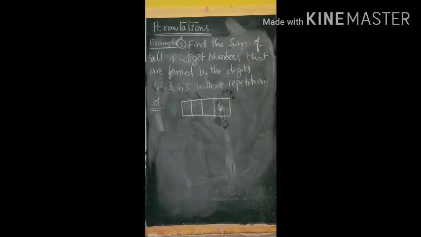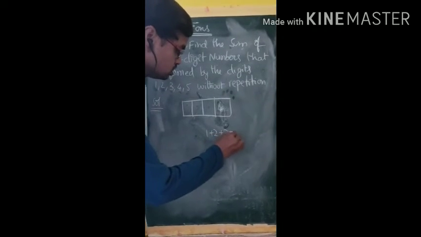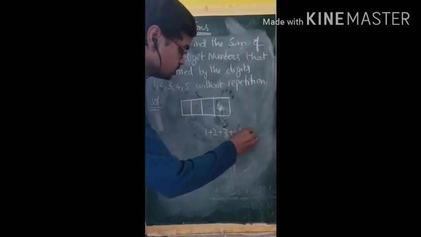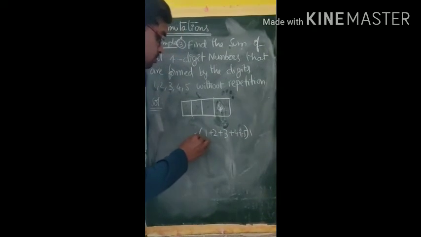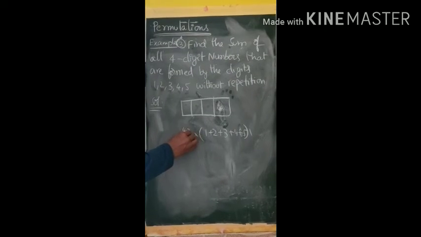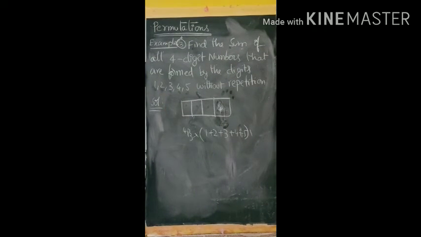So here, for the sum in the units place, what all digits will come? 1 will come, 2 will come, 3 will come, 4 will come, 5 will come. So you add all: 1 plus 2 plus 3 plus 4 plus 5, into units place value 1. How many numbers will be formed? We discussed, 4P3 numbers. In 4P3 numbers, 1 will come in the units place, 2, 3, 4 and 5 will each come in the units place.